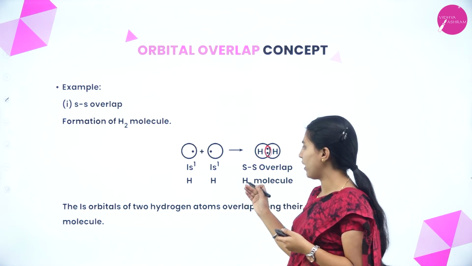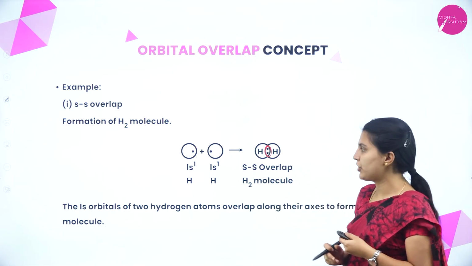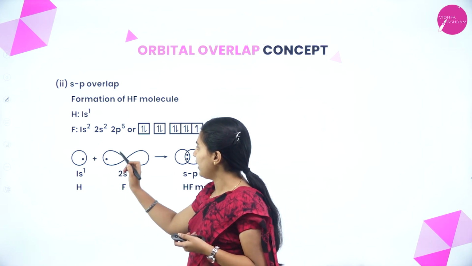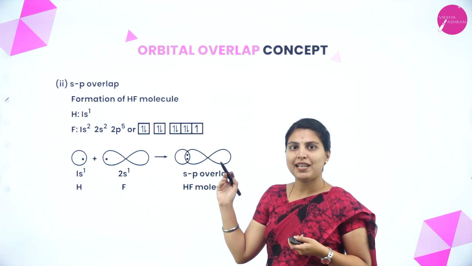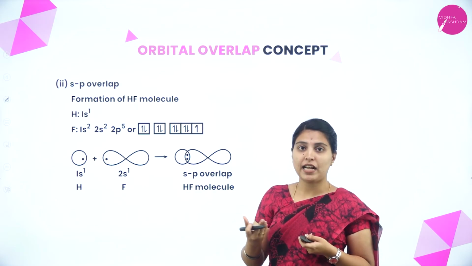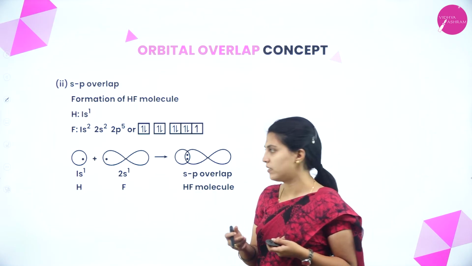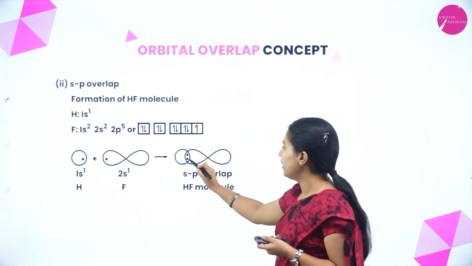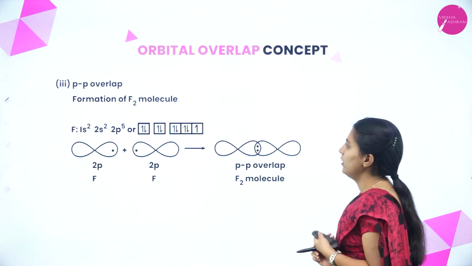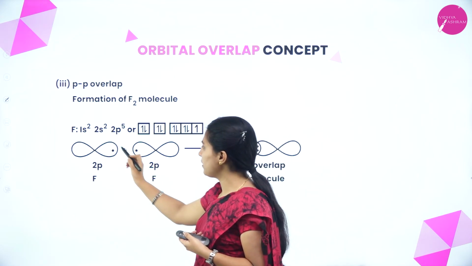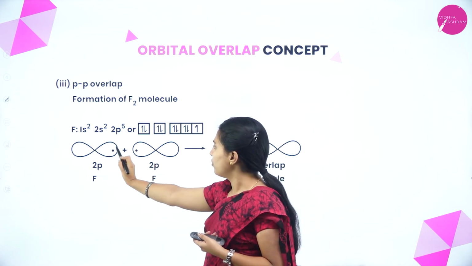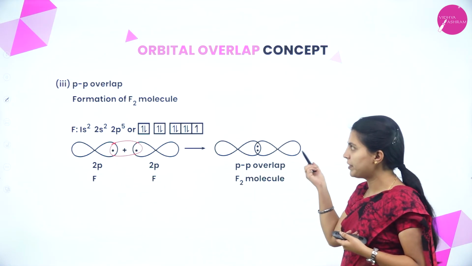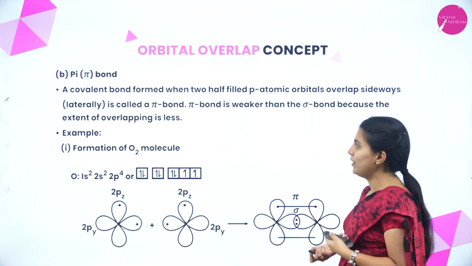This is s-s overlap. We know s orbital is spherical in shape, and we can consider s and p orbitals also. See here, in HF both the elements have a single unpaired electron in their valence shell. This is s orbital, this is p orbital. At the end, they will form s-p overlap. Here also p-p overlap, that is dumbbell shape. Both are dumbbell shape, so overlap will be at the end. See here, overlap is maximum. This is also a sigma bond. Then what is pi bond?